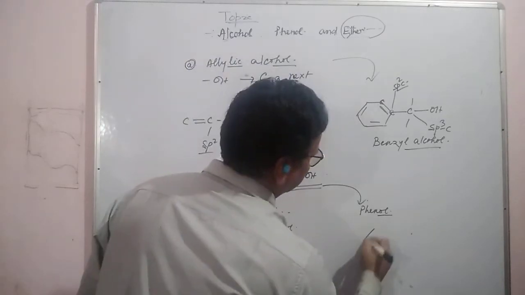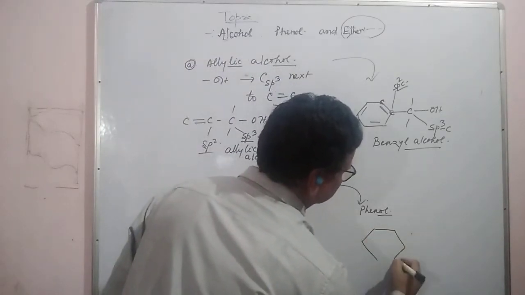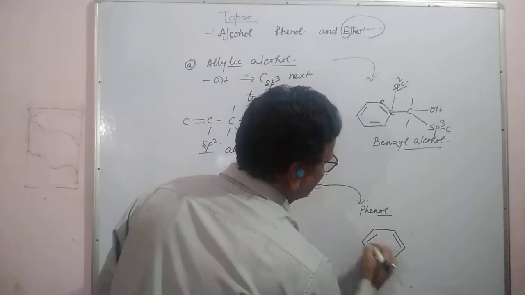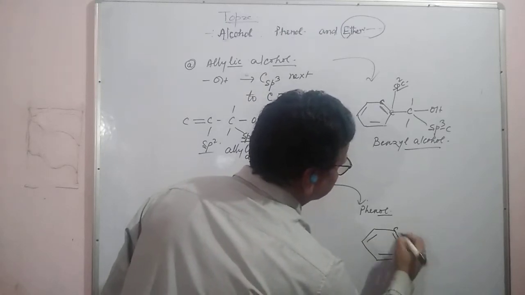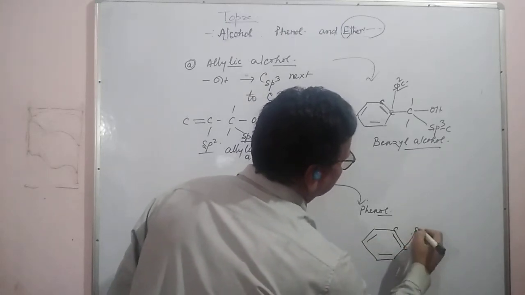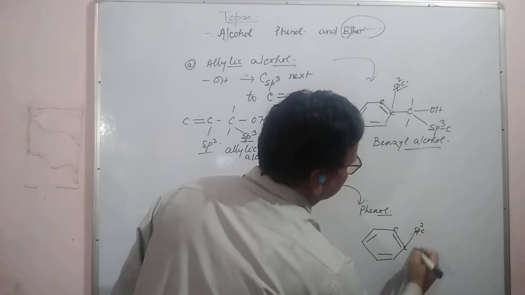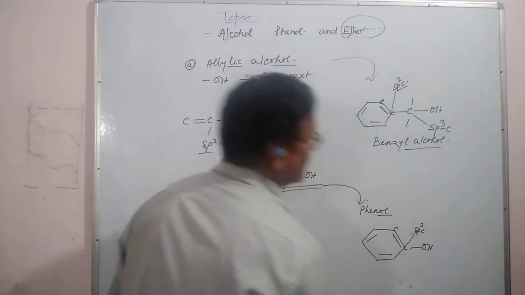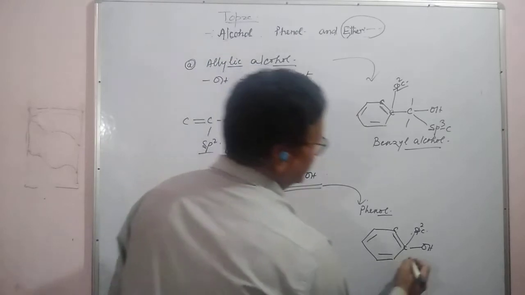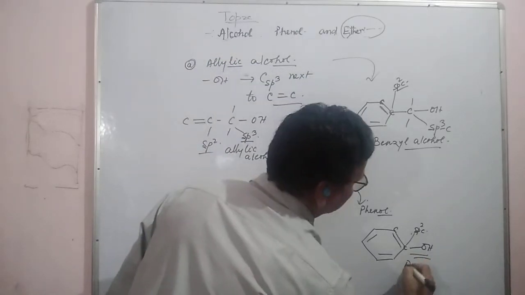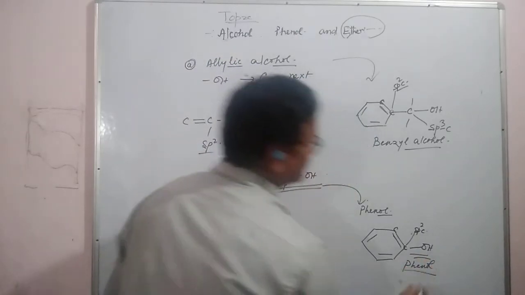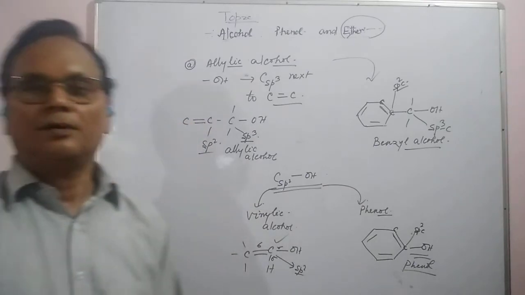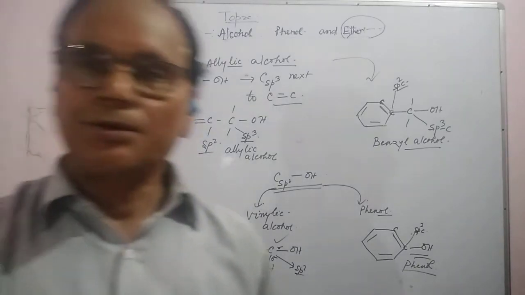In phenol we see here this carbon and this carbon are sp2 carbons directly attached with OH. Then that will be called phenol. Did you understand?